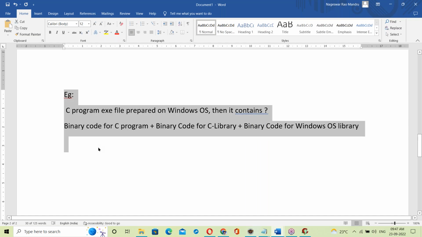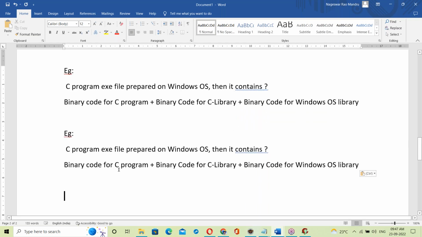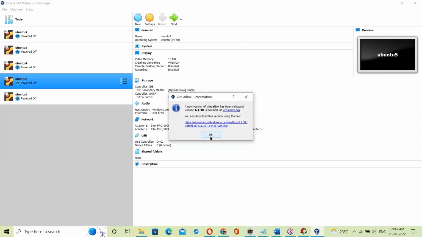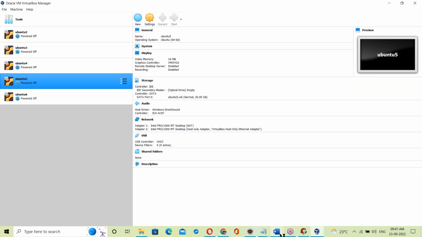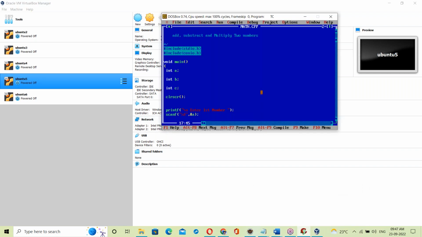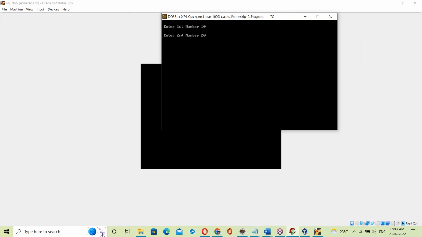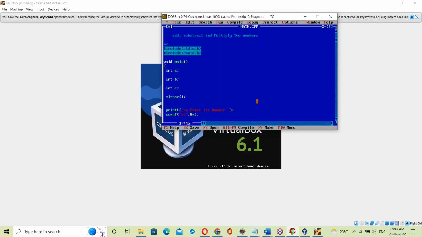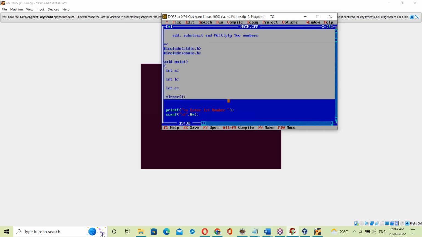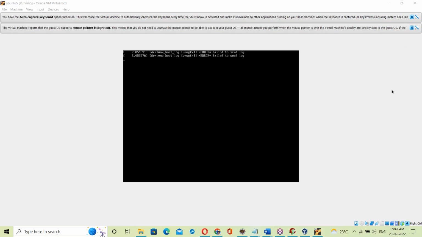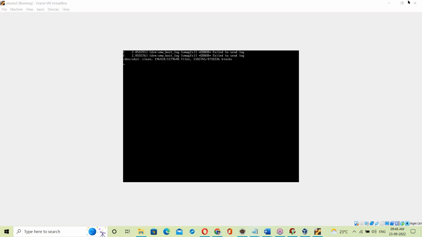Let us take one more example, Linux OS. Now you can understand the exe creation clearly. In Linux, we can see it practically. In Windows-based Turbo C, which is an IDE, everything happens in the backend and the exe file is created. When it comes to Linux, we should create all of these things manually.